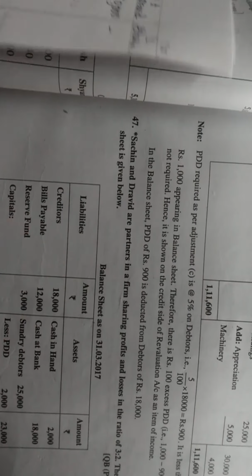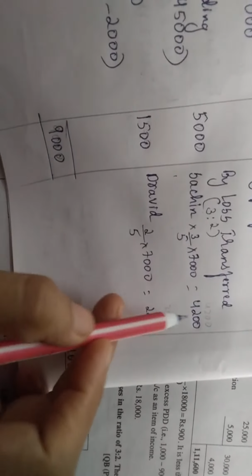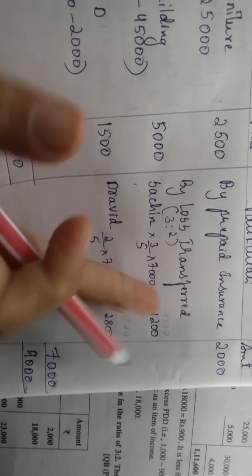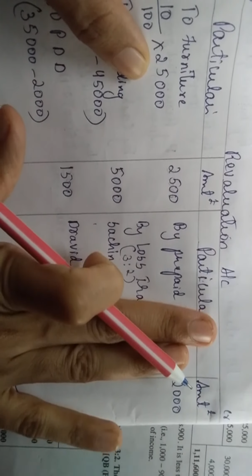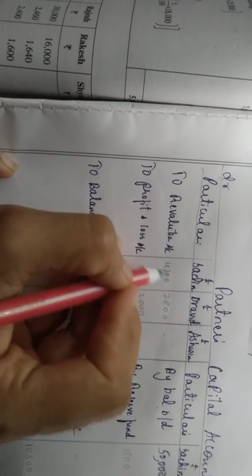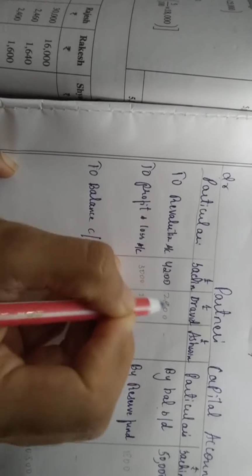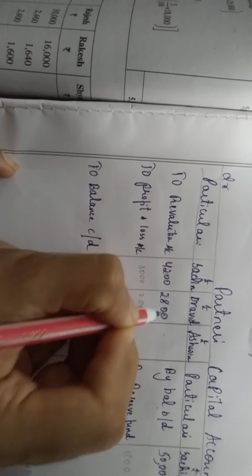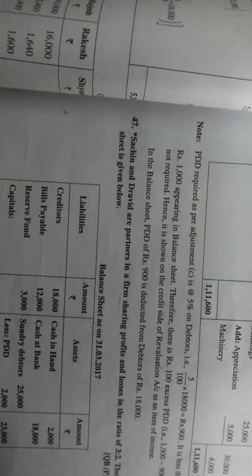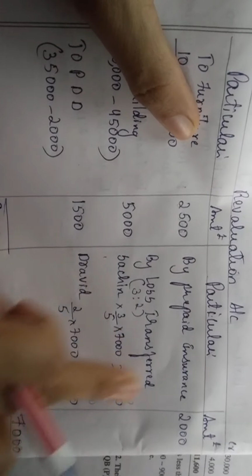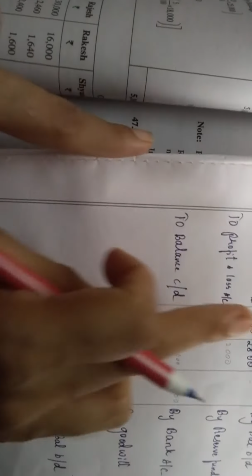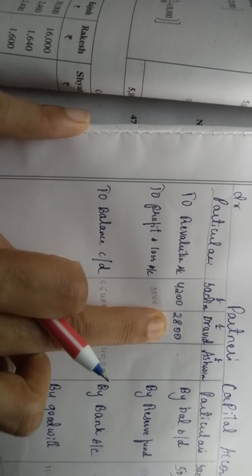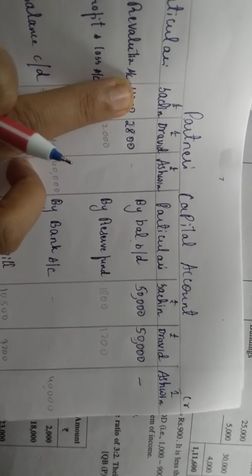Next step is what? The second step is your revaluation account. You have calculated the loss, you have to transfer it. The loss is on the credit side, so here you will write it on the debit side: to revaluation account, 4,200 and 2,800. Just now you have calculated the loss amount, it is on the credit side, so you write it here on the debit side. Okay, first step done, second step done.